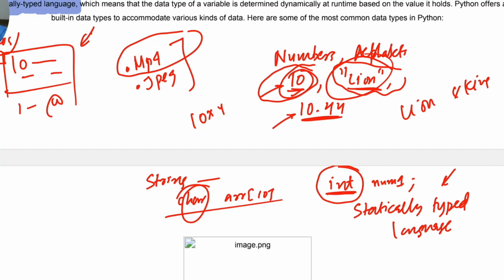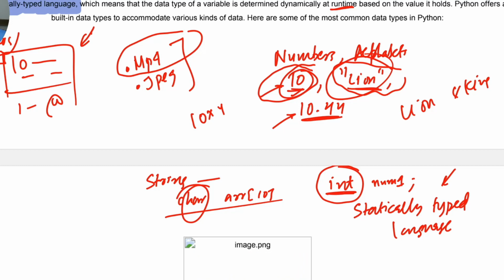I don't want to delve into the details, because that comes under the compiler subject. At runtime, basically, there is a binding happening and we don't want to delve into the details. At that time, it processes what the type of this variable is. If you say x is equal to 10, it will say this x is of type integer, as we saw previously. If x is equal to the string hello, then it will say x is of type string.